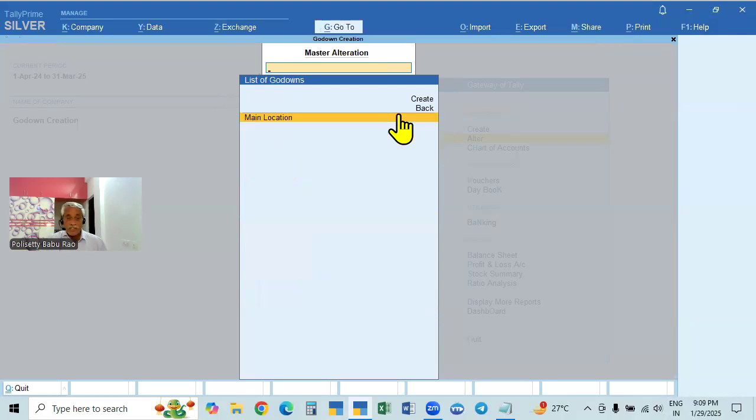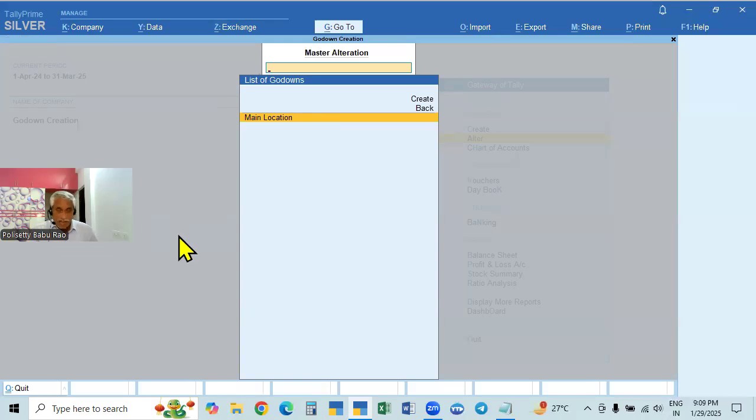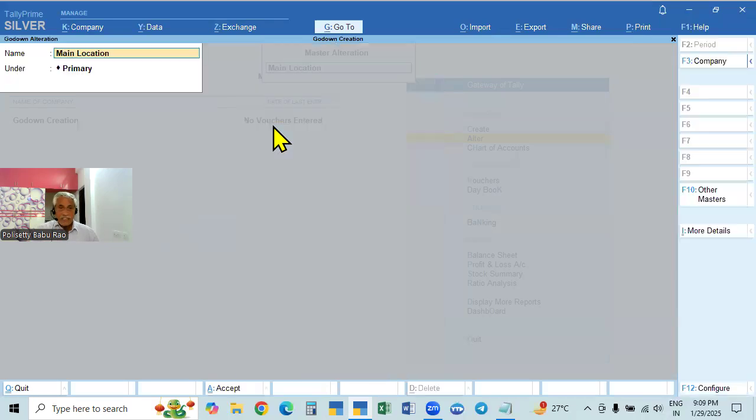In this case, the main location is given as location by default. You can keep it, and whatever goods you purchase and sell will be recorded by default in the main location until you create some other godowns. So all the entries will be recorded in this godown, and you can keep the name as it is, main location, or if you want to change it, you can change it. You enter that main location and make it main godown.